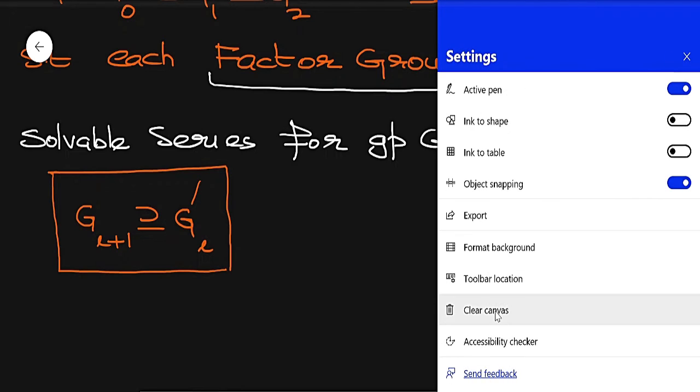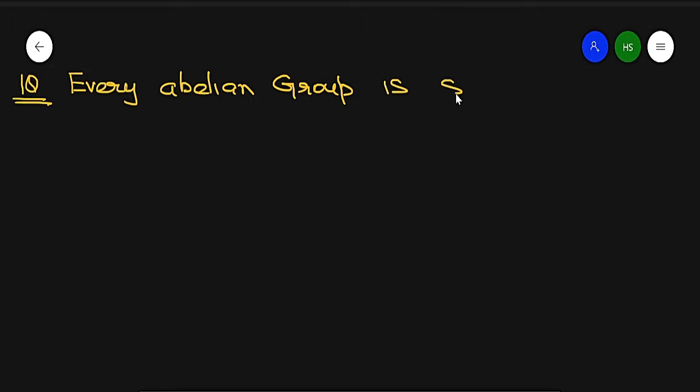Now we will discuss some questions related to the solvable series and the solvable group. So first question: show that every abelian group is solvable. Very important. So every abelian group is solvable.